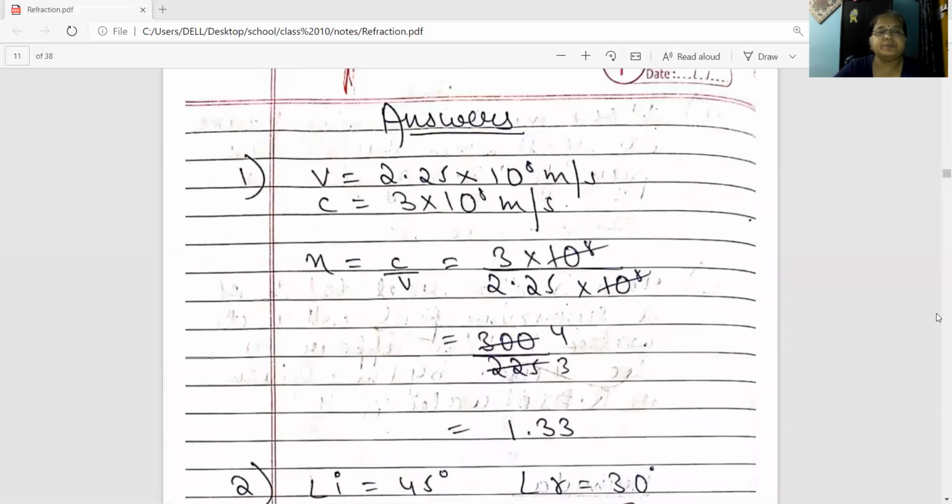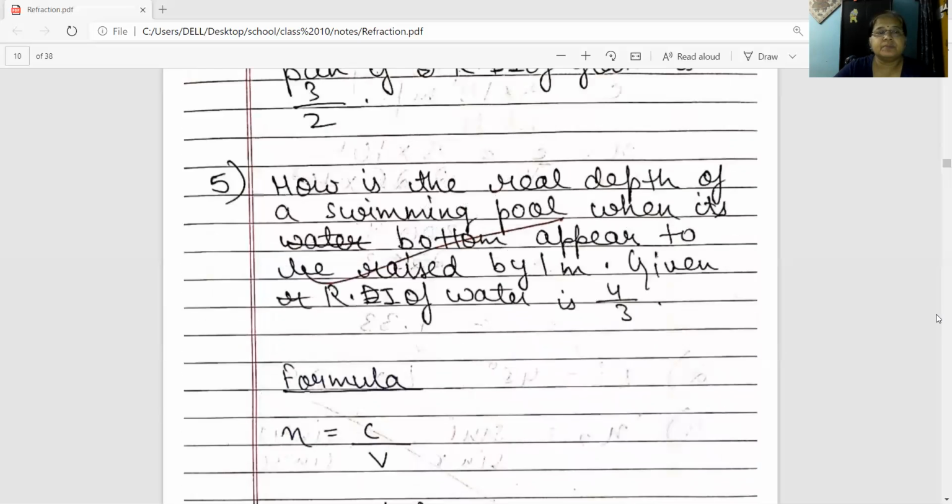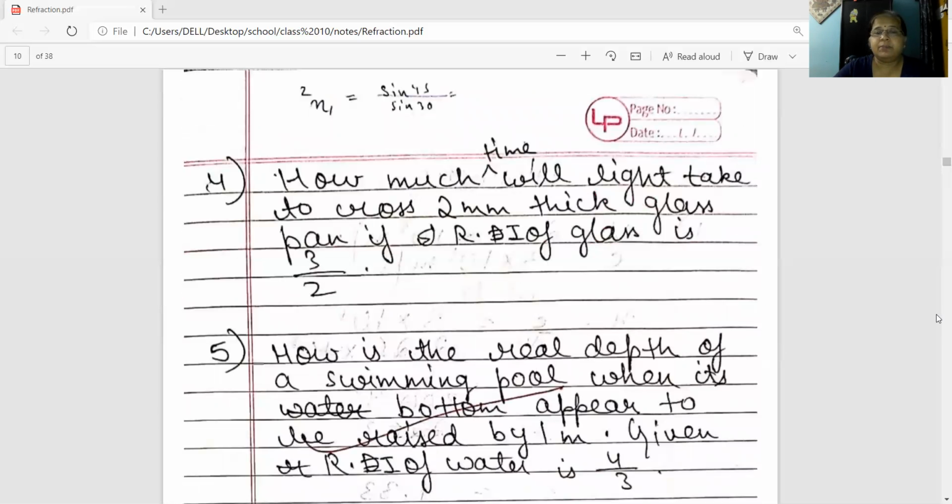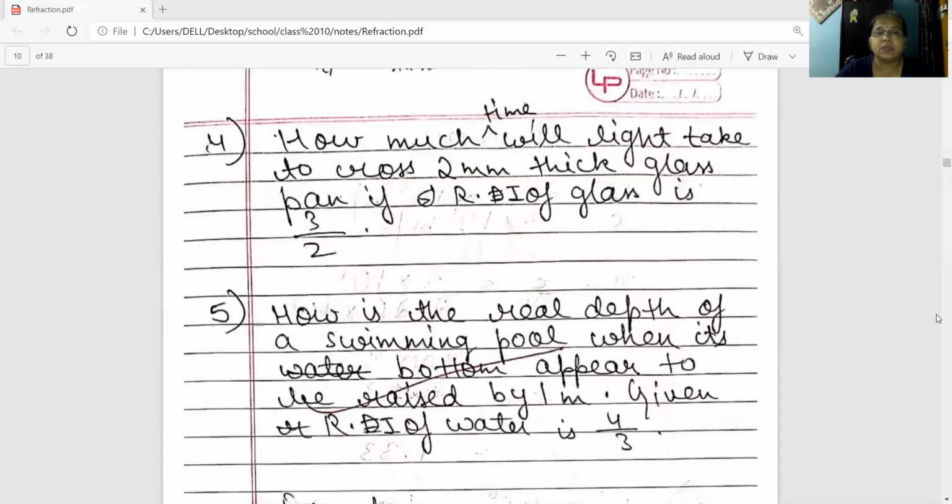Number 4. How much time will the light take to cross a 2 millimeter thick glass slab, if the refractive index of glass is 3 by 2? Refractive index is given 3 by 2, the thickness is given 2 millimeter, and time is asked.